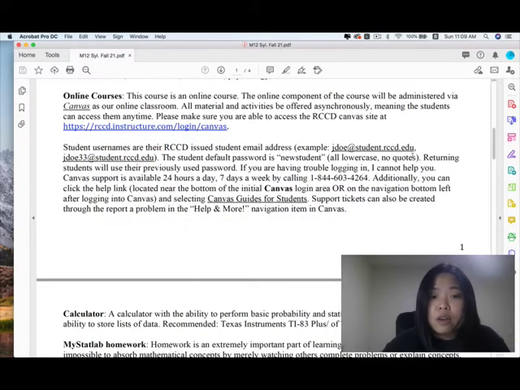This course is an online course. The online component of the course will be in Canvas, which is our online classroom, and all the materials and activities will be offered asynchronously, meaning the students can access them anytime. So we don't meet with each other at a specific time. Instead, I will post all the notes, PowerPoint, and video lectures in Canvas so you can review them by yourself.